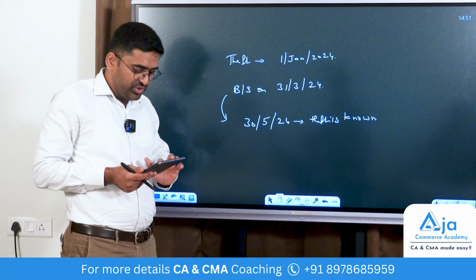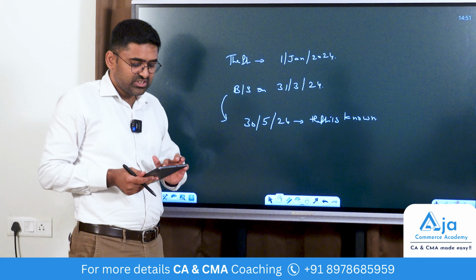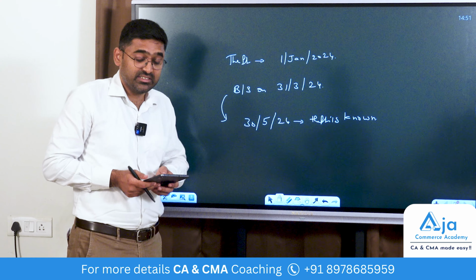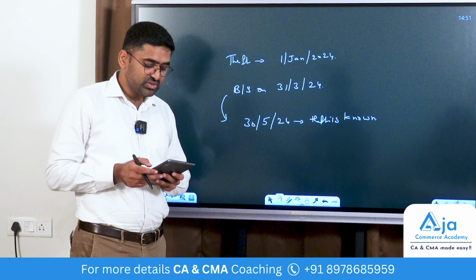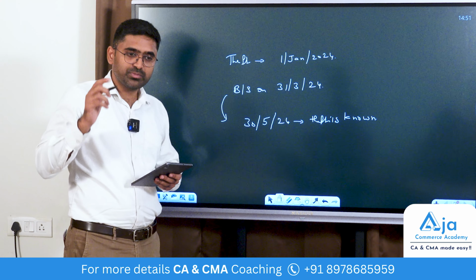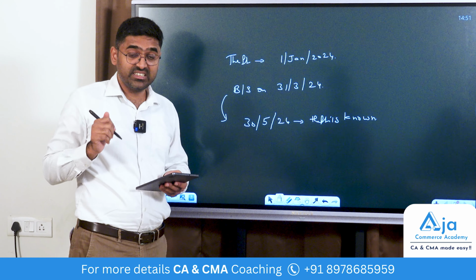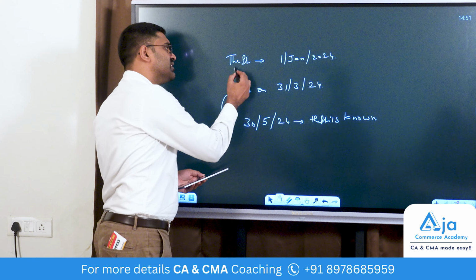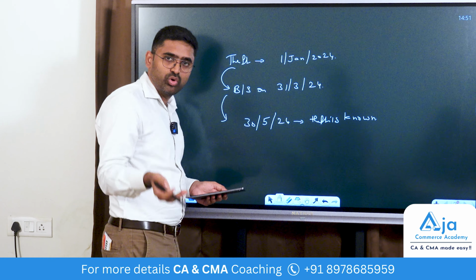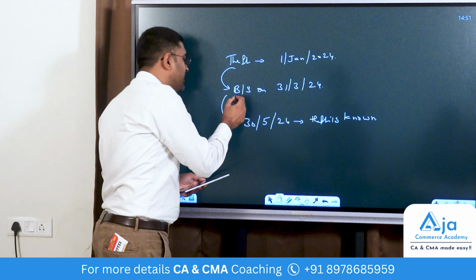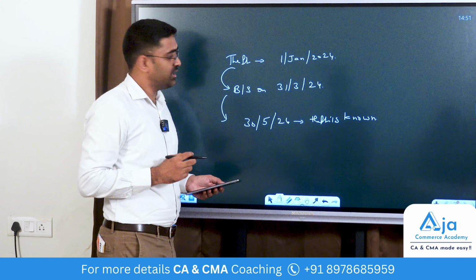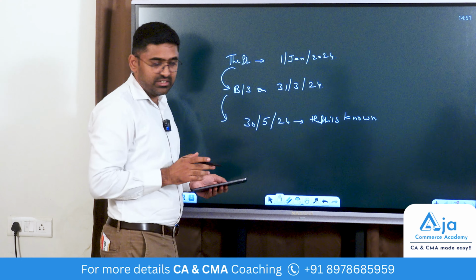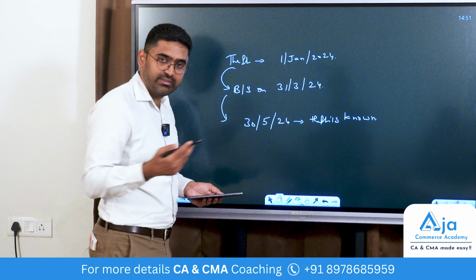To answer this, you need to go back to the definition of adjusting and non-adjusting events. Adjusting events are those which provide further evidence of a condition that existed on the balance sheet date. The theft was there on the balance sheet date, just that you didn't know. The same condition has given rise to the knowing of the theft in May. So it is an adjusting event for you.